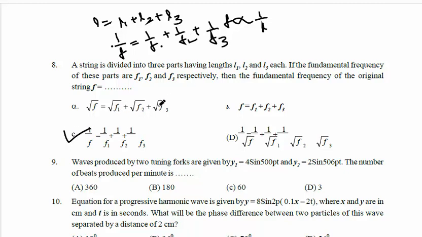So answer is C. Since F is inversely proportional to L, L1 will be 1 by F1, L2 will be 1 by F2, L3 will be 1 by F3, and the original is 1 by F. Okay, option is C.